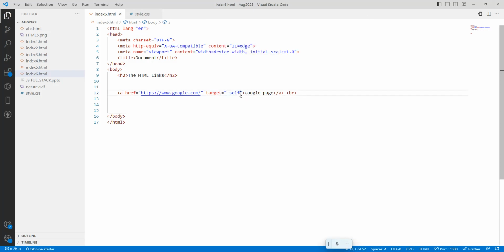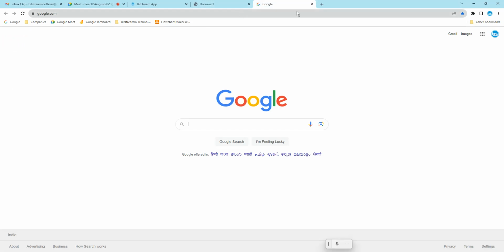Instead of self, I will use blank, because I want the index 6 file to remain and the google.com page to also be open. So for that, under target I type underscore blank, save it, and go here. Just click now. See here, my page is here. It opened a new page. This is one good thing.